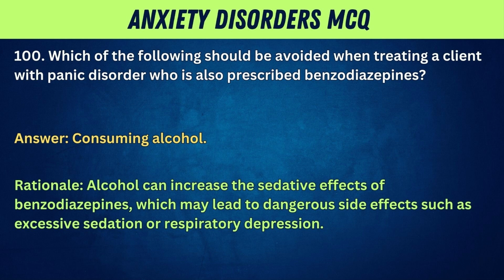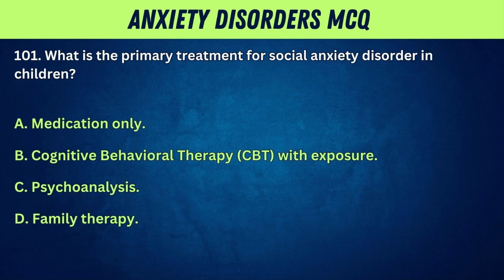101. What is the primary treatment for social anxiety disorder in children? A. Medication only. B. Cognitive behavioral therapy, CBT, with exposure. C. Psychoanalysis. D. Family therapy.